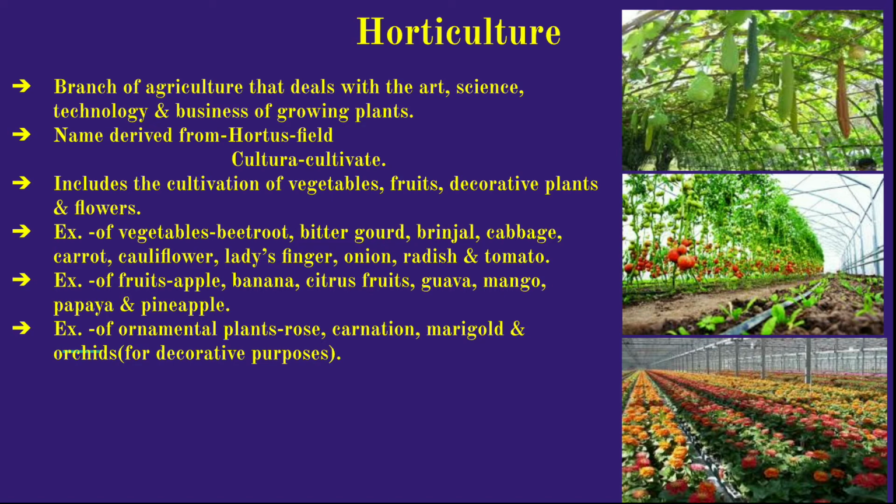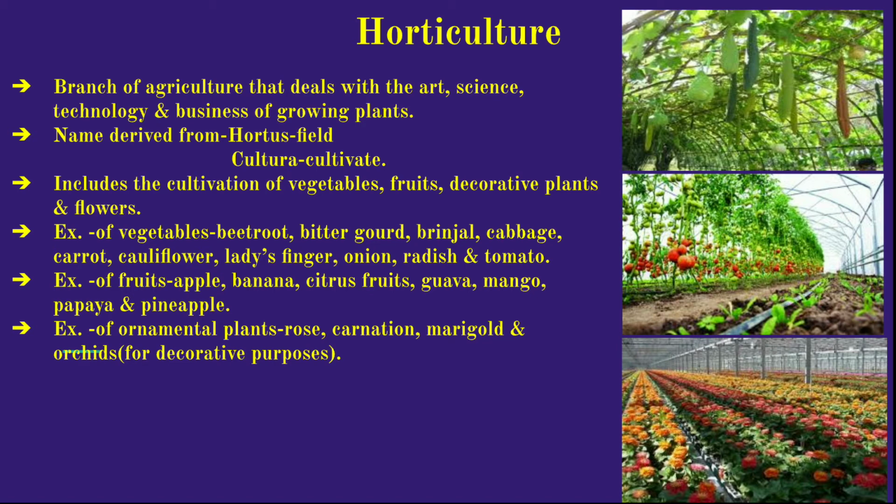Now, horticulture is a branch of agriculture that deals with the art, science, technology, and business of growing plants. The name has been derived from hortus and cultura. Hortus means field, cultura means cultivate. It includes the cultivation of vegetables, fruits, decorative plants, and flowers.